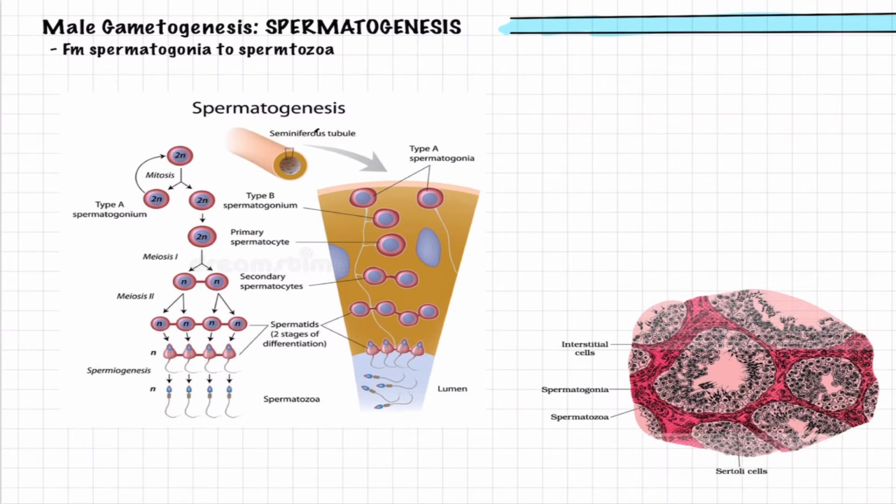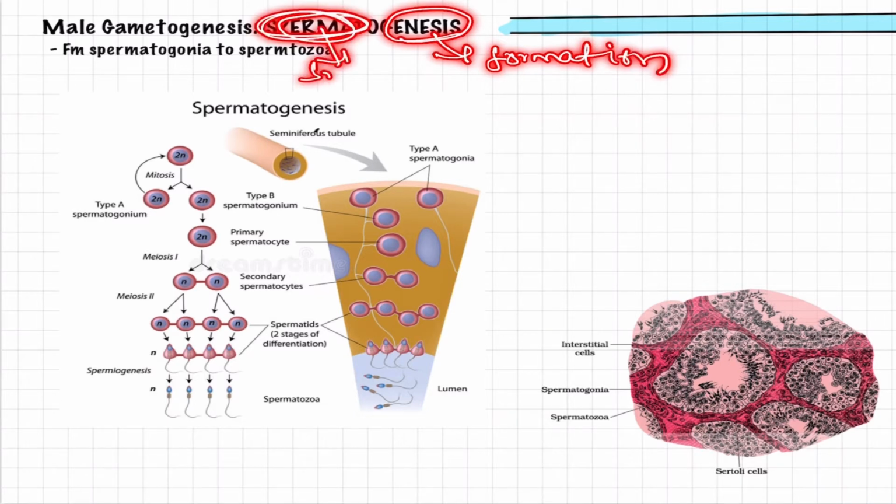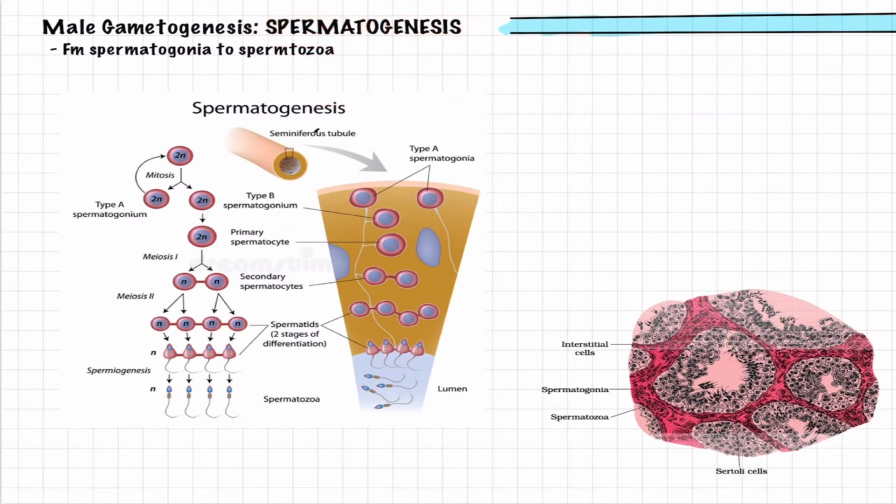My dear friends, whenever we come across any word, the easy and simple way of learning it is to split the word and separately take the meaning. So here, what is the meaning of genesis? Genesis means the formation, the process of formation. This word is derived from sperm. Sperm is the male gamete. Now combine the meaning: it is the process of formation of the male gamete, that is sperm. So it is very easy to understand like this.